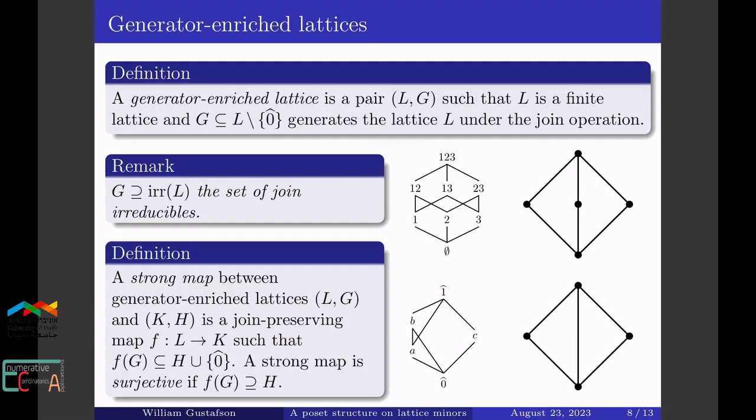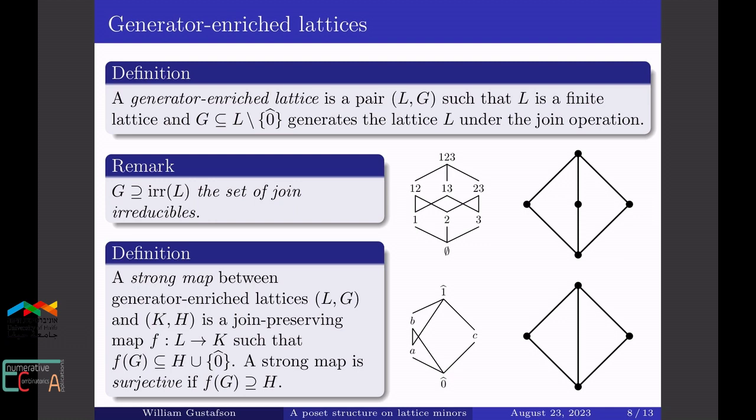We can generalize the contraction and deletion operations just mentioned from lattices of flats of graphs to all lattices, but in hindsight we find we want to keep track of a notion of a generating set. So to do that, our basic object will be a generator-enriched lattice. This is a pair consisting of a lattice L and a subset G that doesn't contain the minimum and generates the lattice under the join operation.